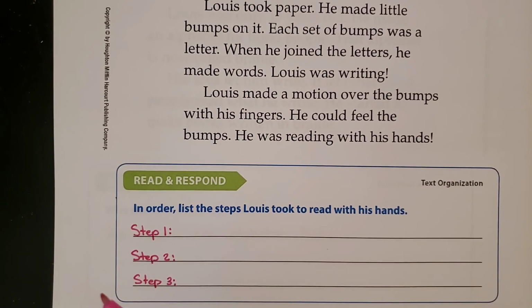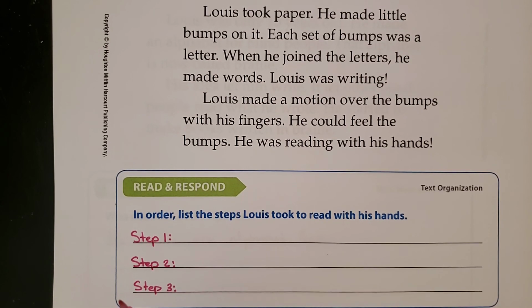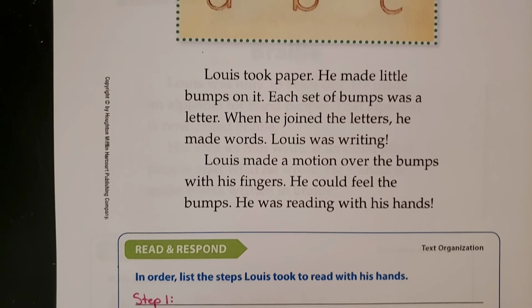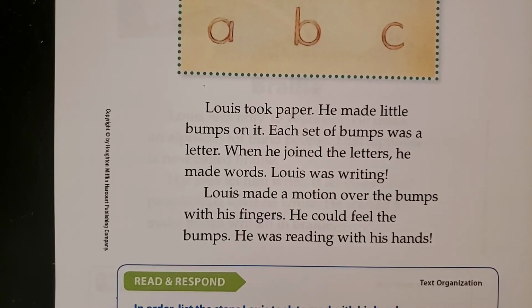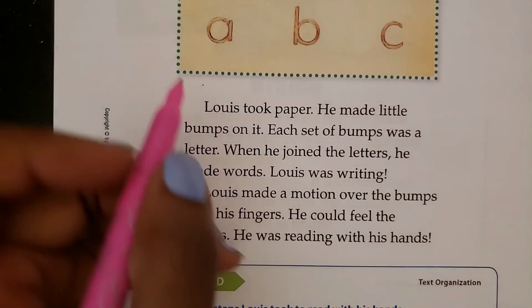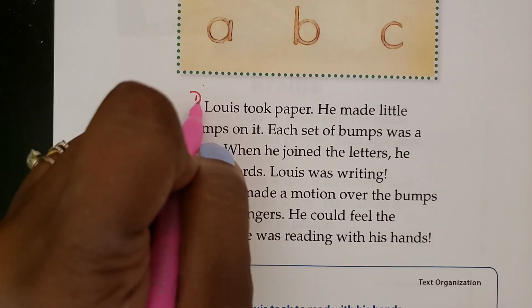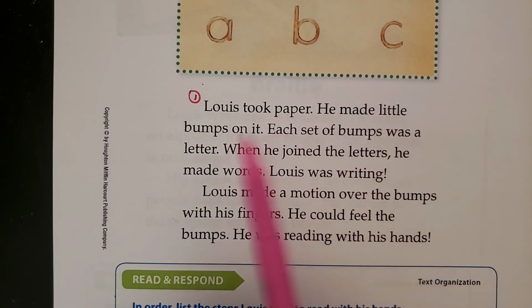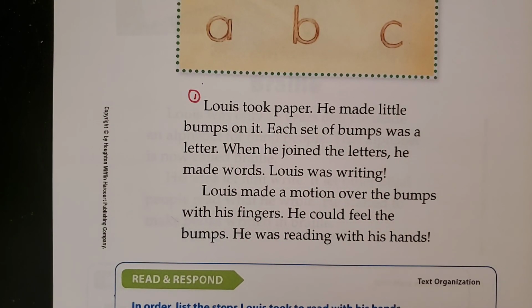Read and respond. In order, list the steps Lewis took to read with his hands. So let's see. What did he do to read with his hands? Lewis took paper and he made little bumps on it. So this is step 1. He took the paper, he made little bumps on it. So what would step 2 be?